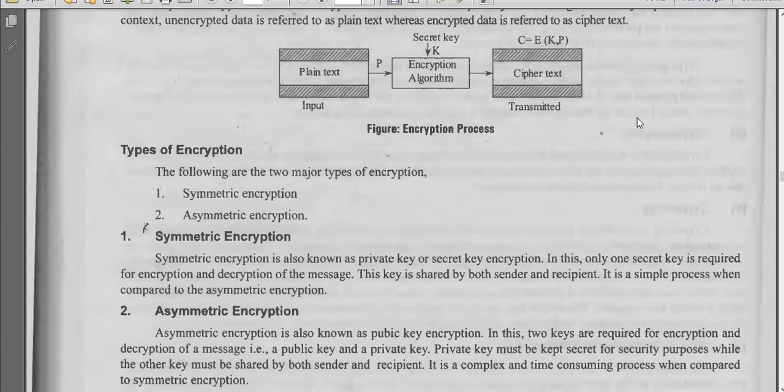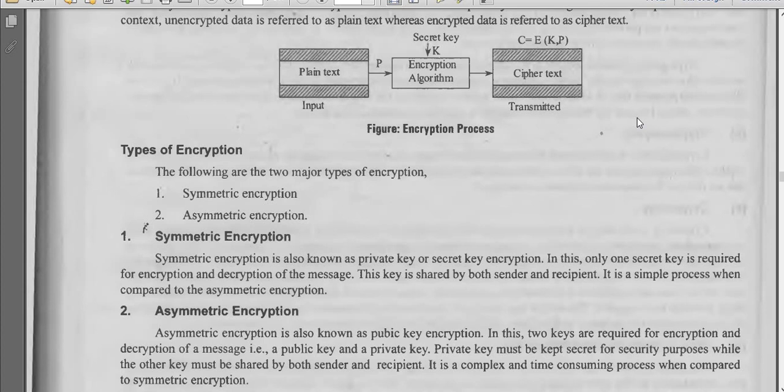Symmetric encryption uses a private key to encrypt and decrypt email. A private key is known as a secret key. It is a variable in encryption that is used with an algorithm to encrypt and decrypt code.